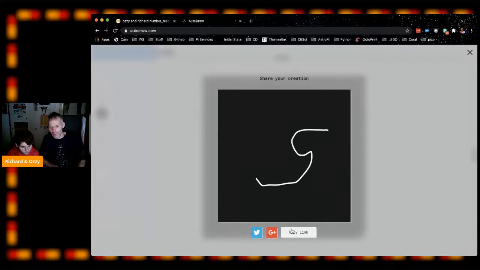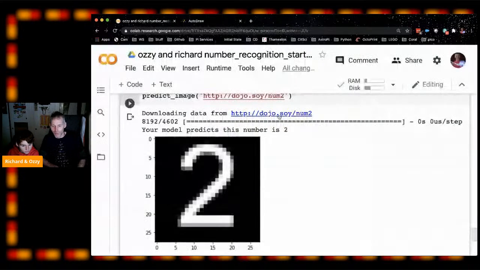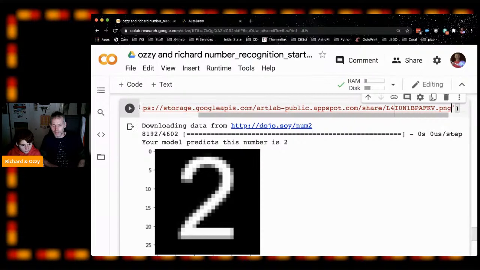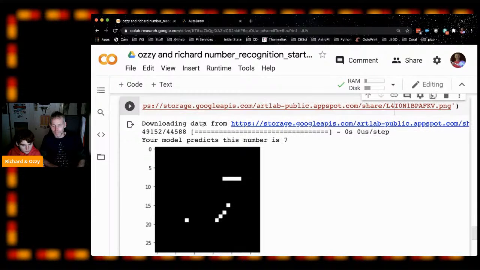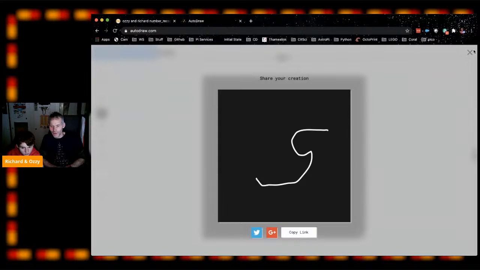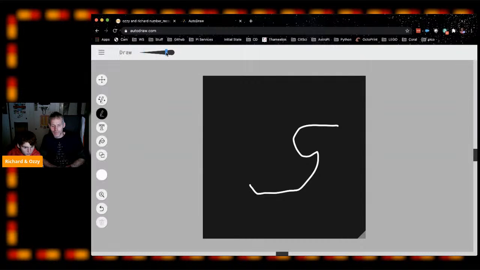Then right click. I didn't think copy link worked. Do copy image address there, yeah. And then pass that back in to our thing. Yeah, I think this is going to work. Try it on that. I think you need maybe to have some thicker white in there. Let's try that again. That was too thin, I think. We blank it all.